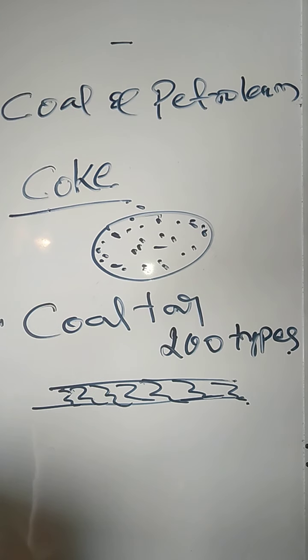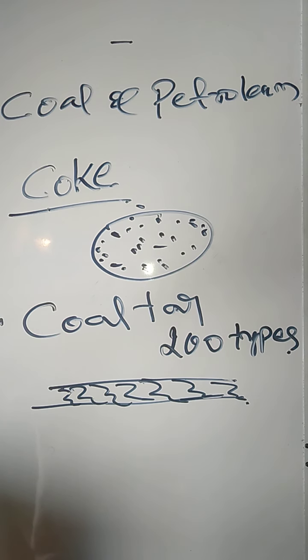Now see students, this is how coal formation takes place and why we call coal a fossil fuel, because coal forms from the dead parts of plants and animals. Remember, fossil fuel means those fuels which are obtained from the dead body parts of living organisms, whether those are plants or animals. If something is obtained from dead bodies, we call it a fossil fuel. A fuel produces energy, because when we burn coal it produces energy.